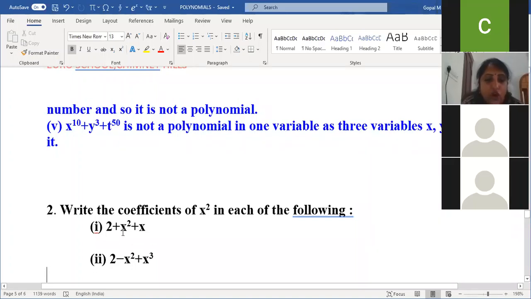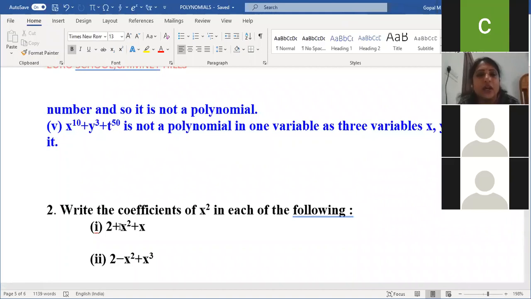In the first one, the coefficient of x square is 1. When there is no number with the variable, you should not think it is 0; always 1 will be the factor of that. I used to discuss this in the class, the universal factor. So with x square, if there is no number, always 1 will be there, because 1 multiplied by anything is the same thing.